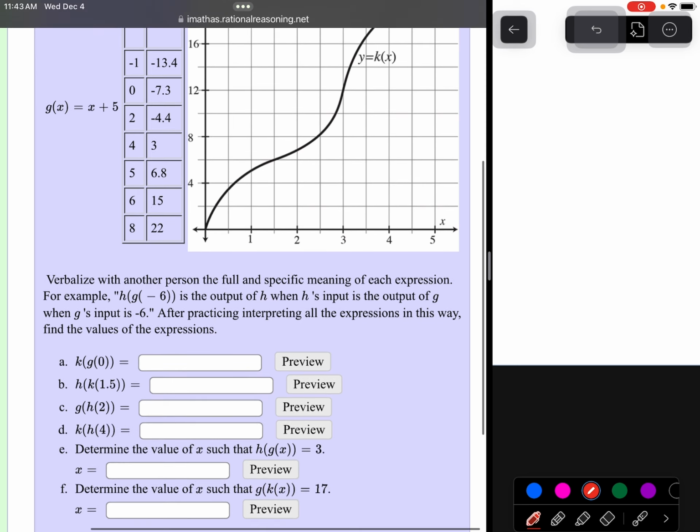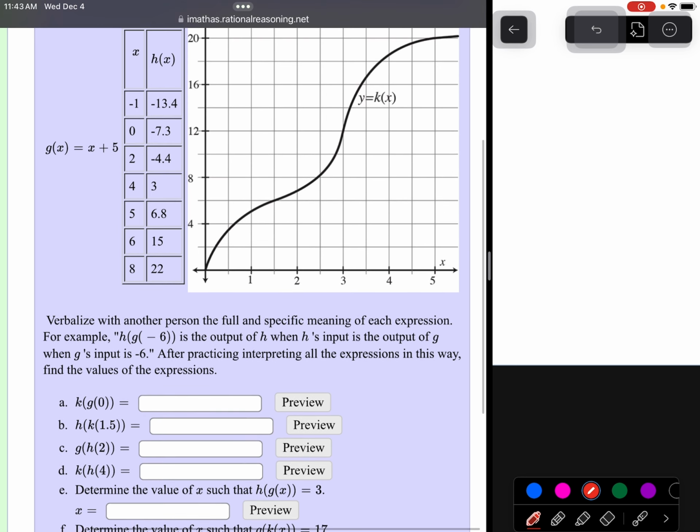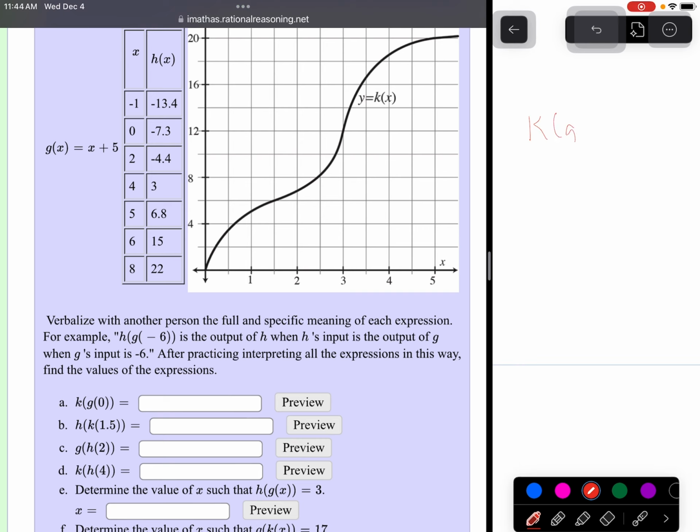Okay, so in the first one here, we need to do k of g of 0. Okay, so k of g of 0, we start from the inside, work our way outside. G of 0, with g of x equals x plus 5, is just 5. Now, the k function is our graph. So we go to the graph at 5, and you can see that we're at a height of 20. So that first one is 20.